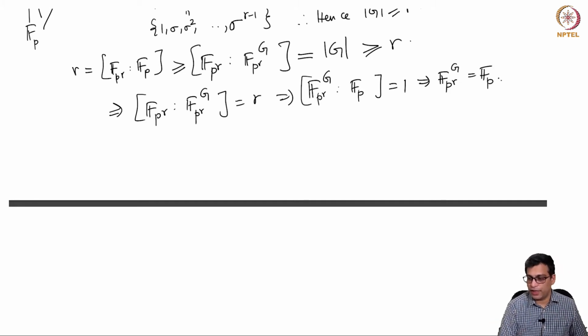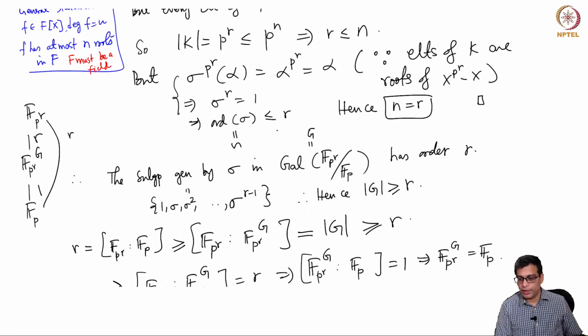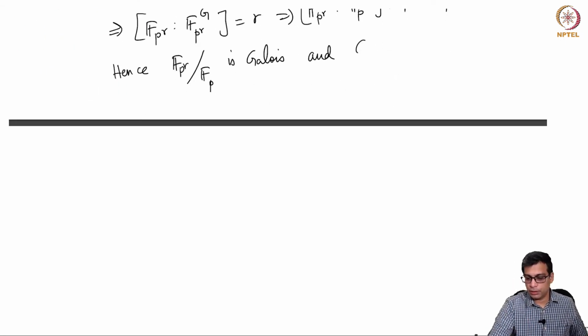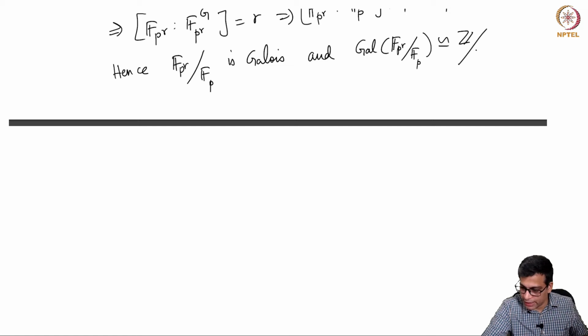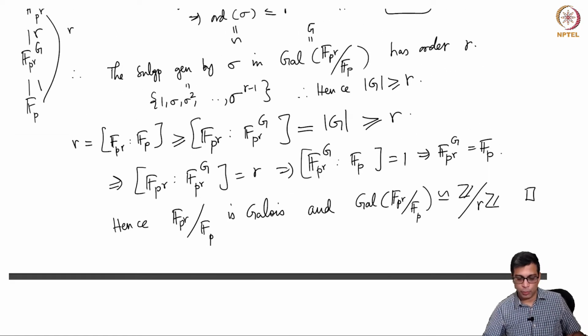So the fixed field is F_p. So hence it is Galois. So it is the fixed field. So the cardinality of the Galois group is r. In fact, more, we can say it is the cyclic group generated by sigma. So it is a cyclic group of order r.